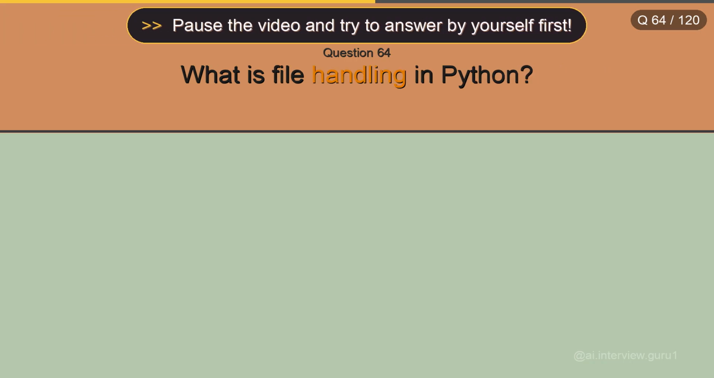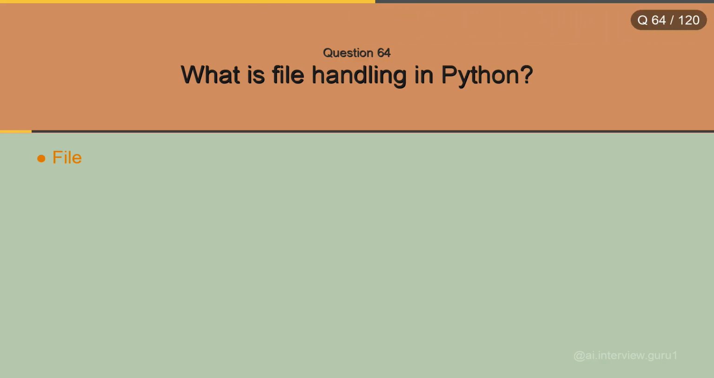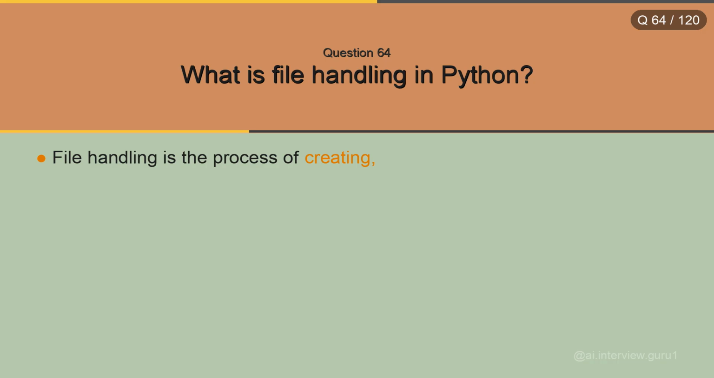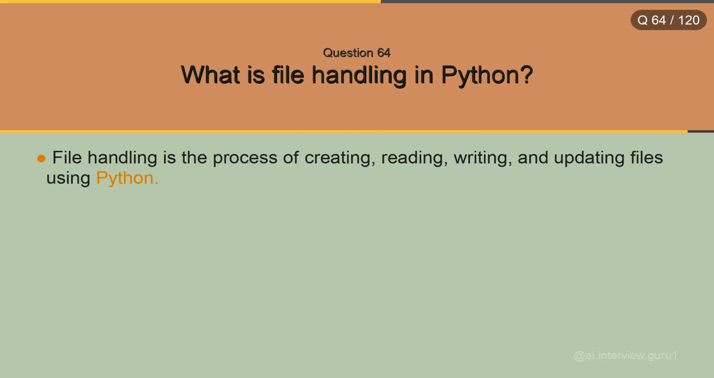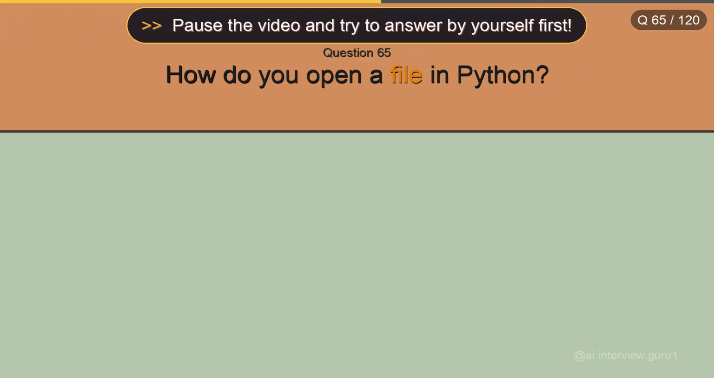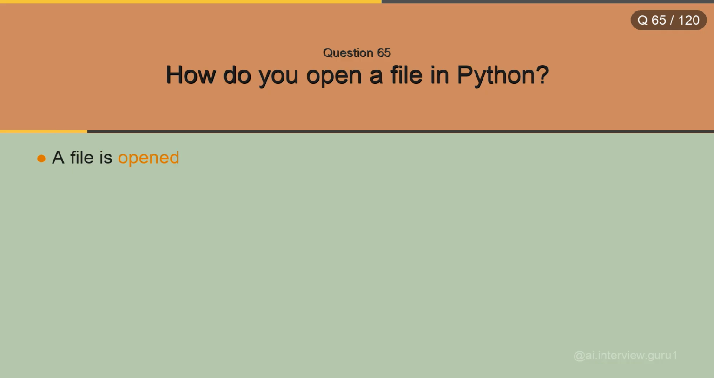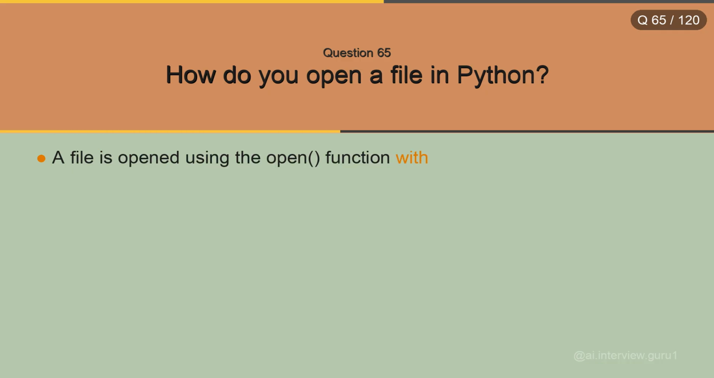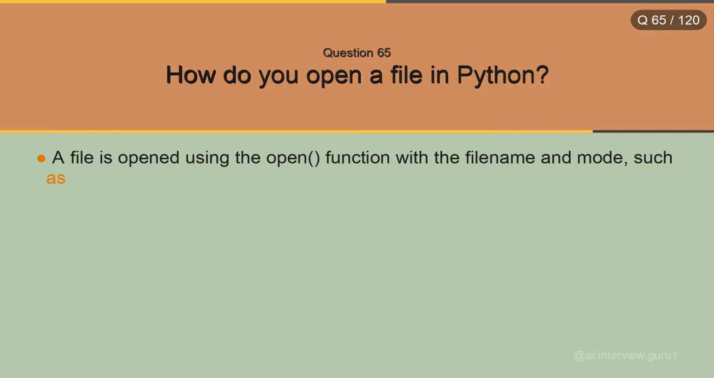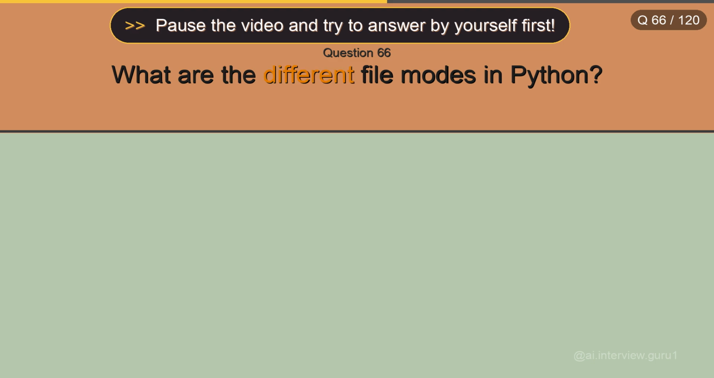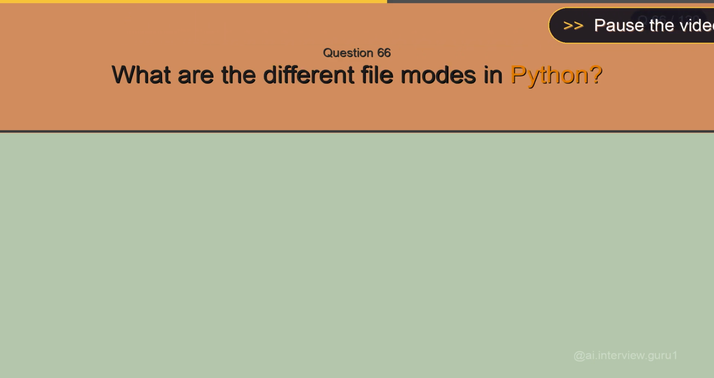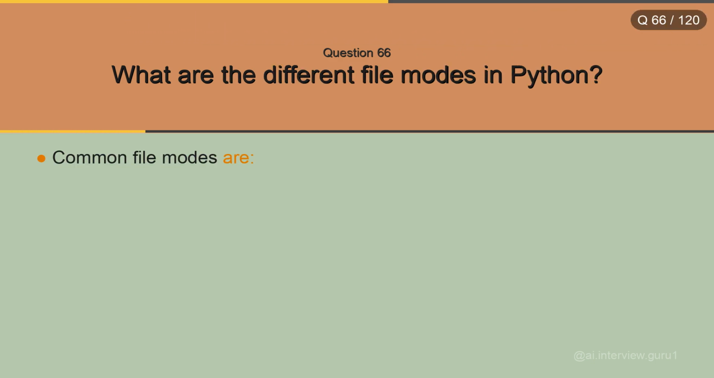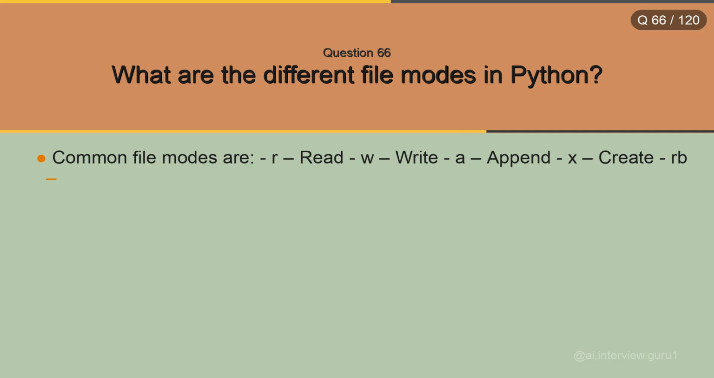What is file handling in Python? File handling is the process of creating, reading, writing, and updating files using Python. How do you open a file in Python? A file is opened using the open function with the file name and mode. What are the different file modes in Python? Common file modes are r (read), w (write), a (append), x (create), rb (read binary), wb (write binary).